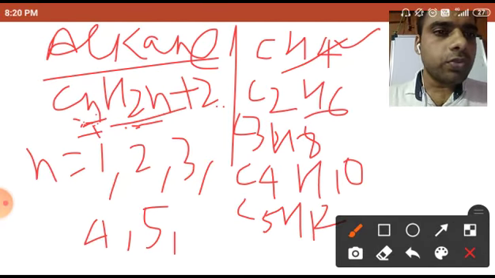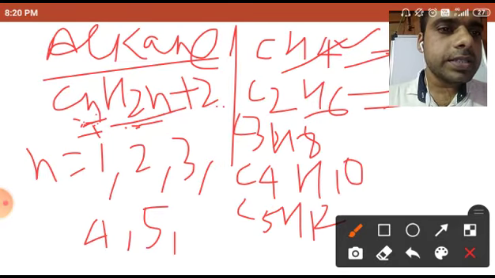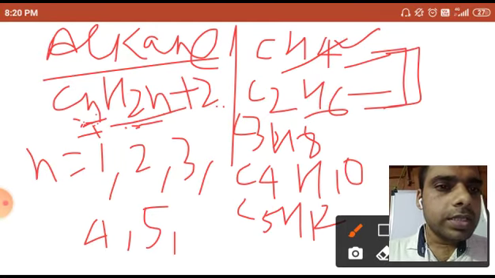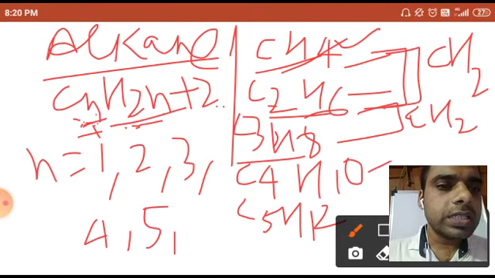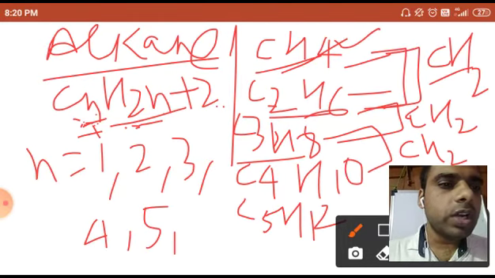So what is the difference from here to here? C2H6 minus CH4, the difference would be CH2. C3H8 minus C2H6, the difference would be CH2. C4H10 to C3H8, what is the difference? CH2. The molecular mass of CH2 is 14 units, every time.